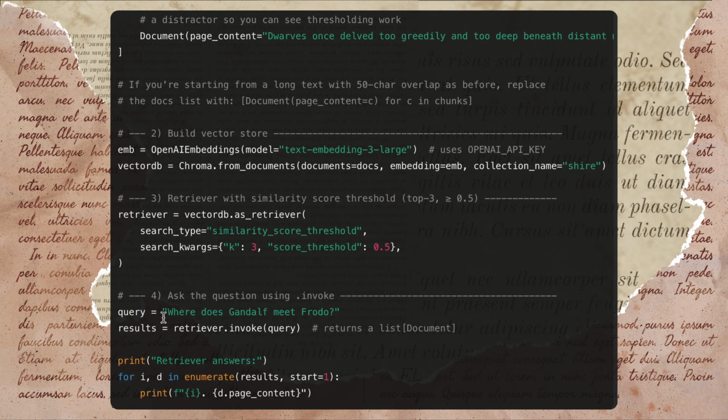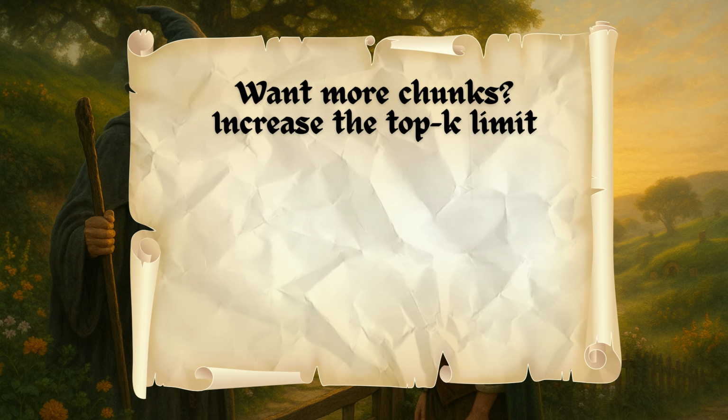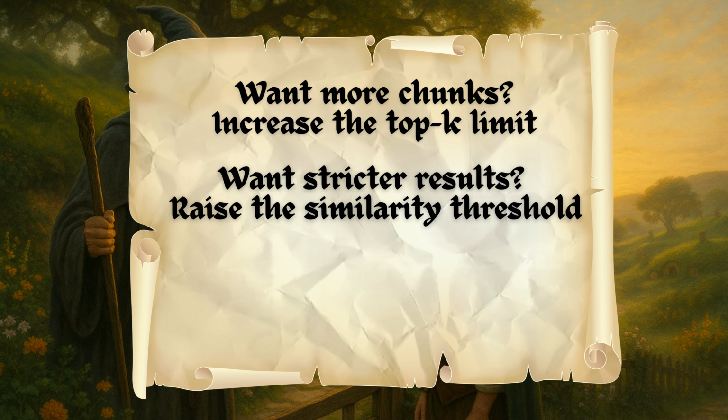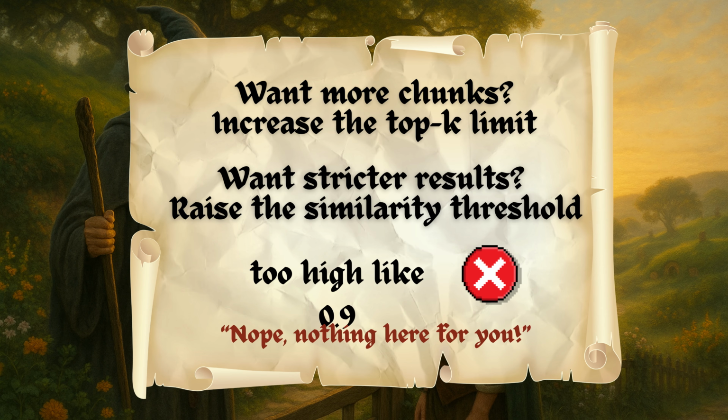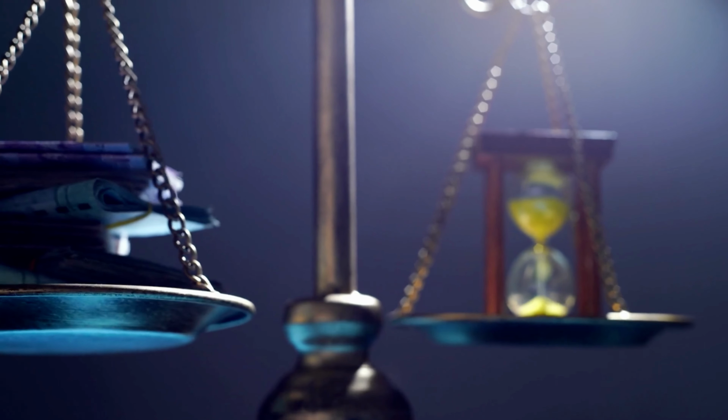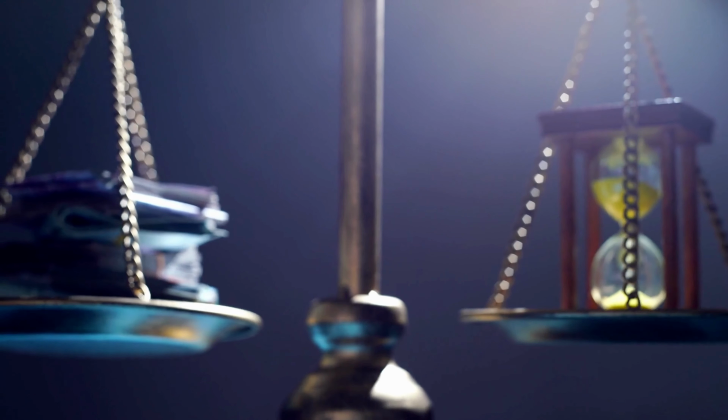Tweaking parameters. Want more chunks? Increase the top K limit. Want stricter results? Raise the similarity threshold, but too high, like 0.9, and suddenly your database says, nope, nothing here for you. Balance is key. Don't be that person who judges a book by a single line.